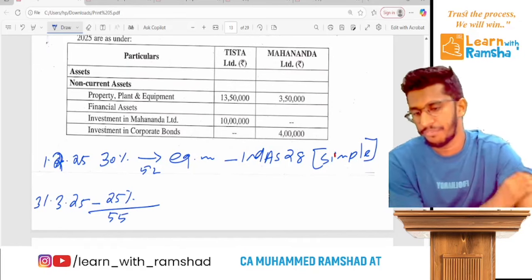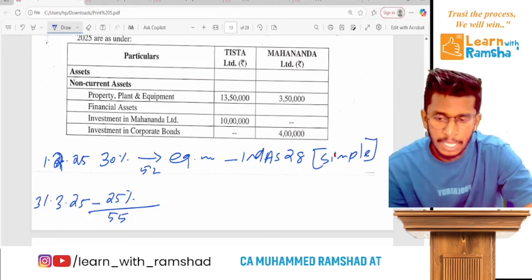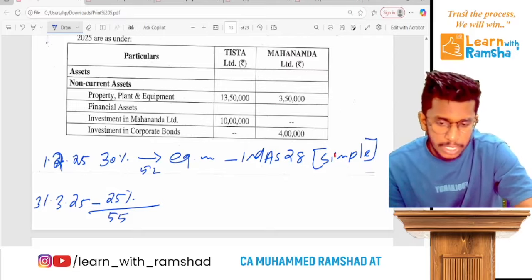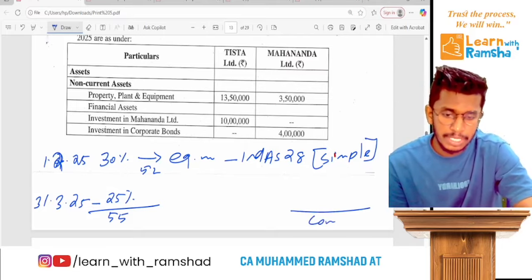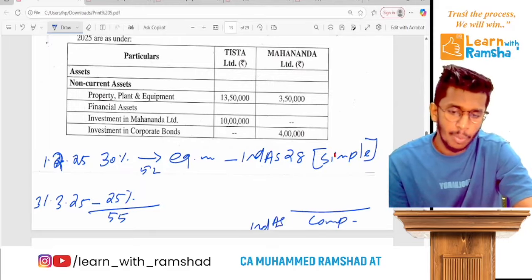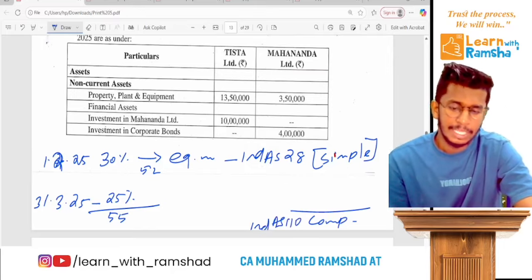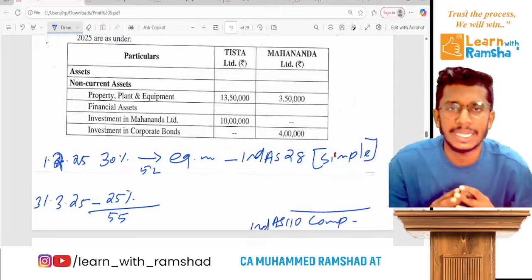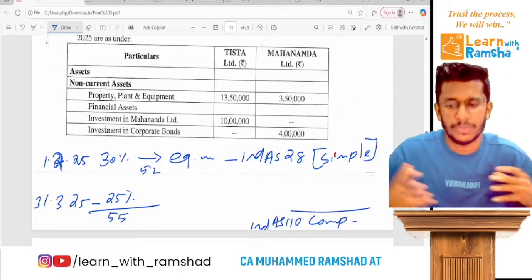So now onwards they have to do complete consolidation as per Ind AS 110. Clear? Now you must understand this is a step-back kind of question.